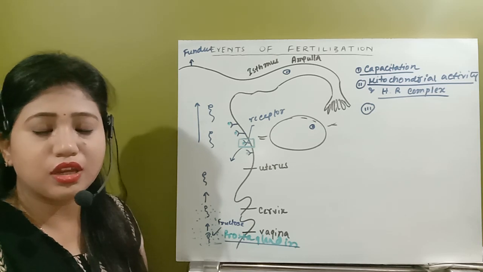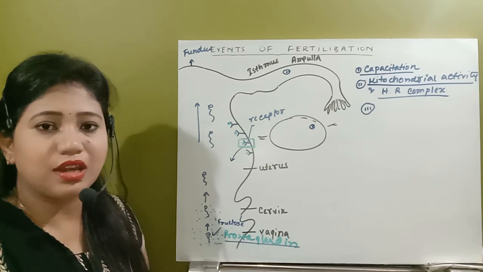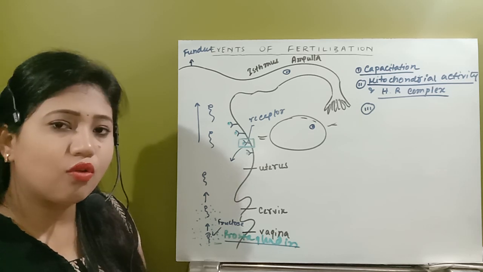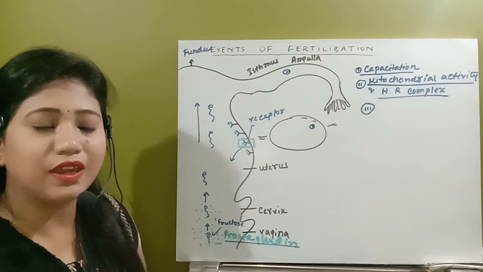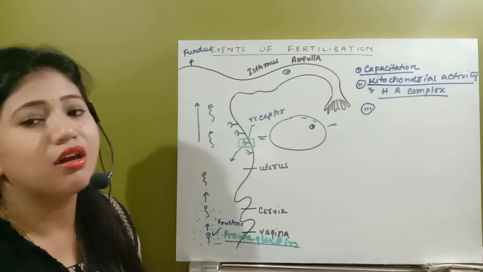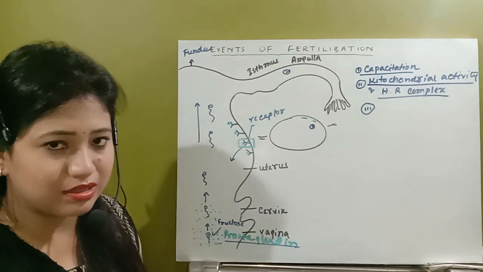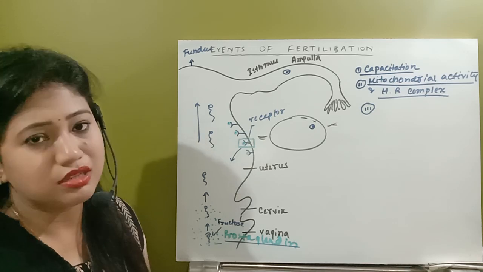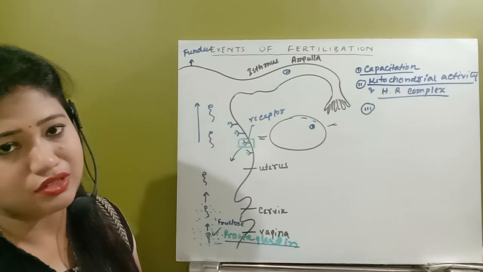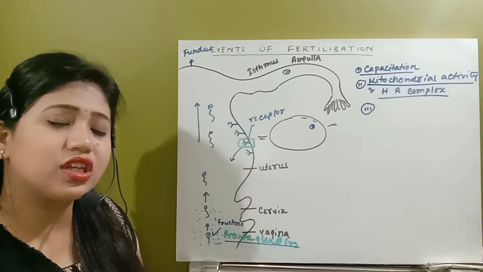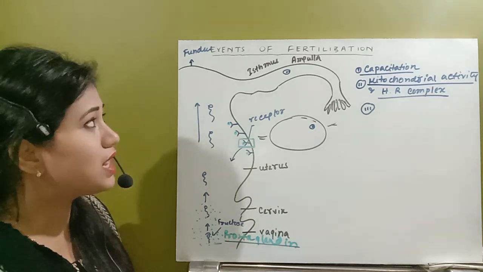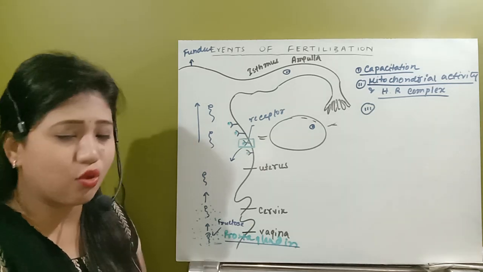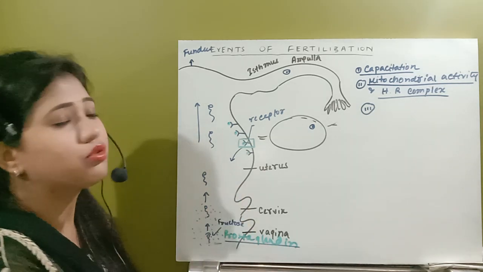So in external fertilization, what happens? Suppose there is a pond. In the pond, a number of fishes are present. So how can the spermatozoa of one fish recognize the ovum of the same species and fertilize it? This is actually by releasing some chemicals. They are known as fertilizin and anti-fertilizin reaction, and that reaction is known as chemotaxis. The same type of chemotaxis occurs in internally fertilizing organisms, in humans also.